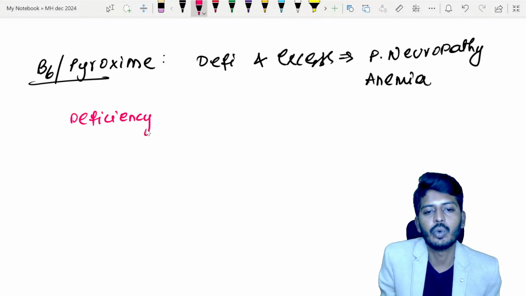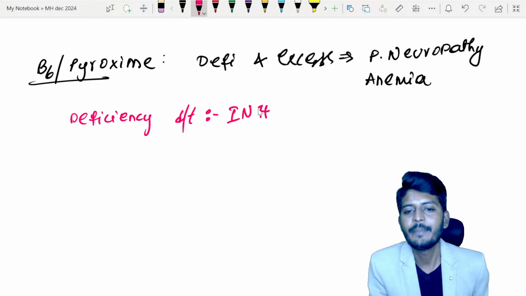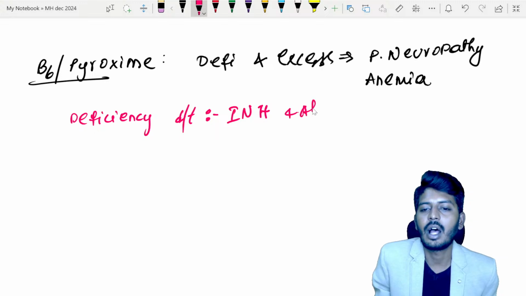This is a very, very important question: what causes deficiency of B6? Your anti-tubercular drug, that is INH, called isoniazid, and also it can be seen with alcoholics.